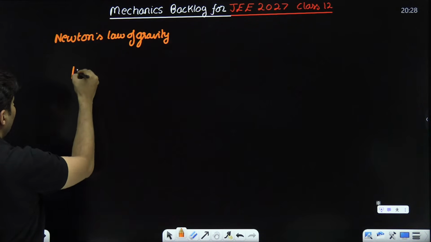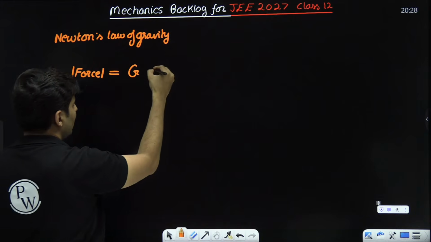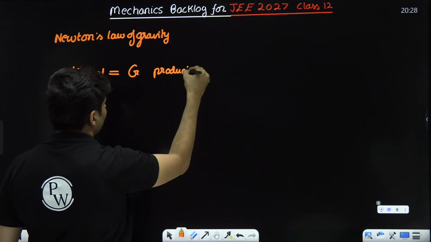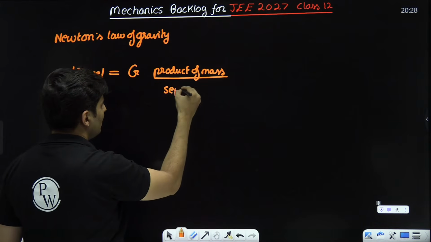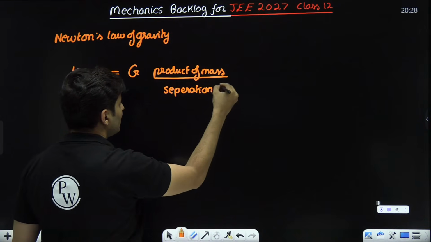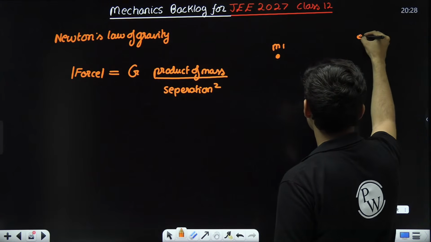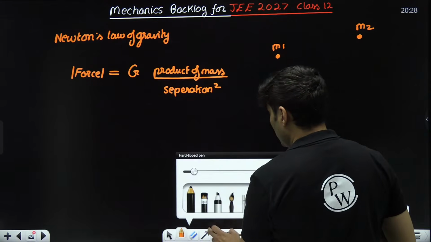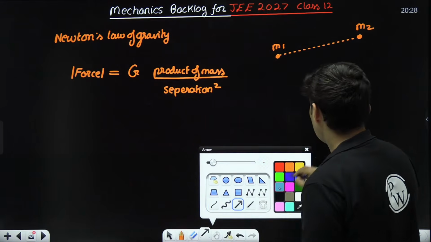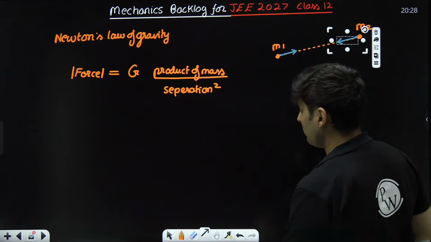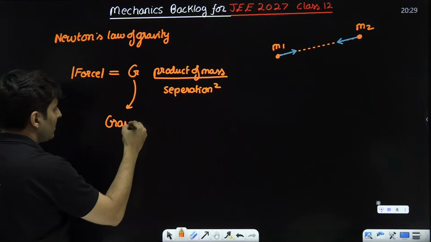very, very similar. The magnitude of the force is nothing but the gravitational constant, and then you have the product of the masses, the whole thing divided by the separation square, where you have two masses like this. This is m1, let's say, this is m2, and they are now separated by some distance. But in case of gravity, the force always has to be attractive, it cannot be repulsive. And this G is then called the gravitational constant.